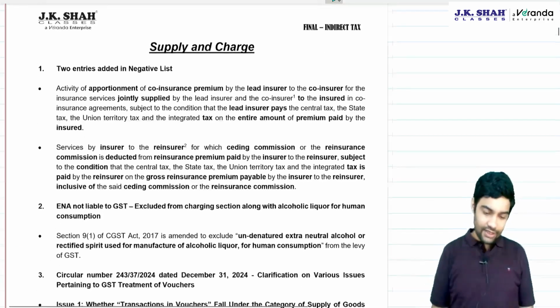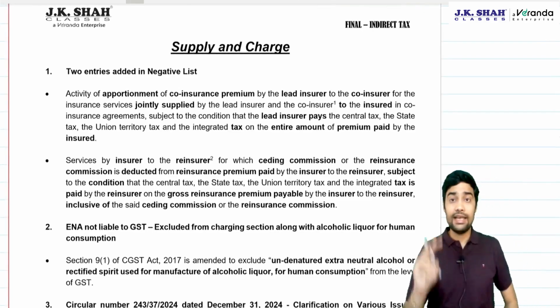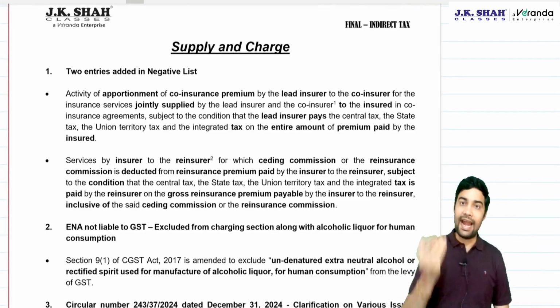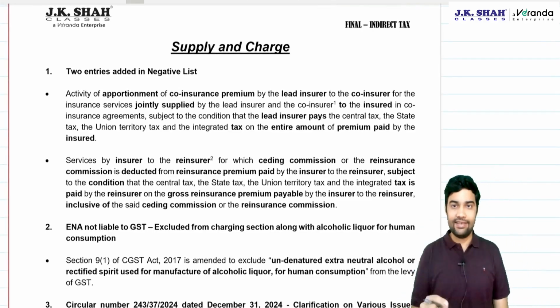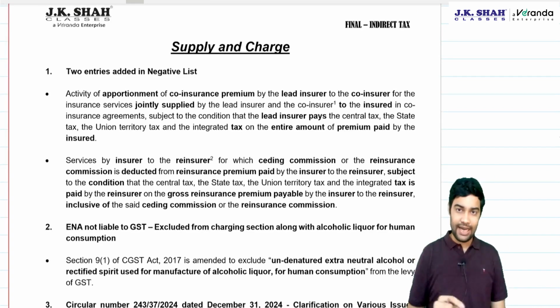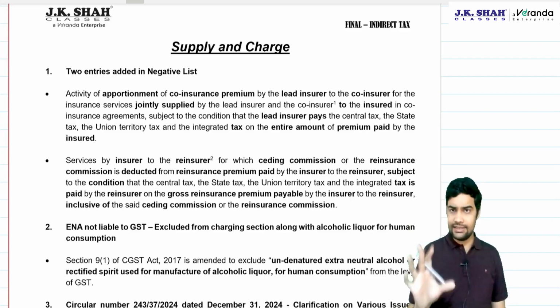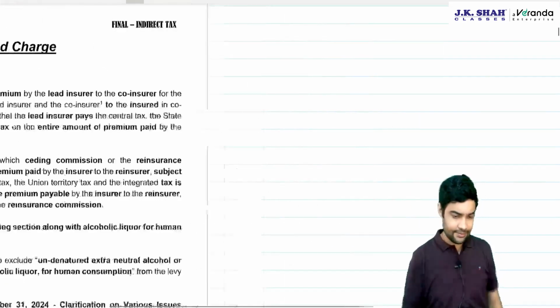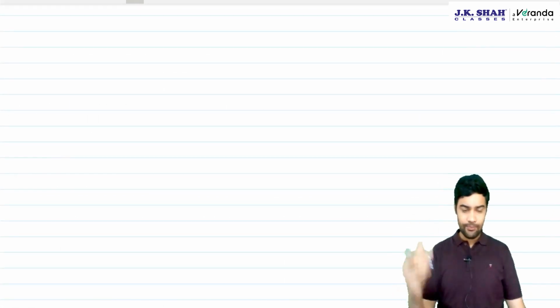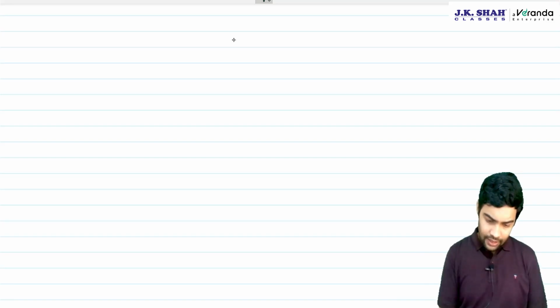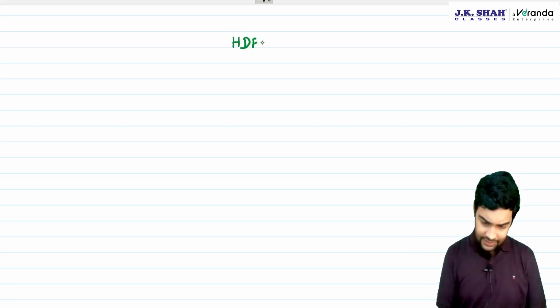Now, the first amendment is two entries which are added additionally in negative list. The negative list has two additional entries which have been added. Let's understand these two additional entries. See this very carefully. Now, say suppose we take an example of HDFC Life.